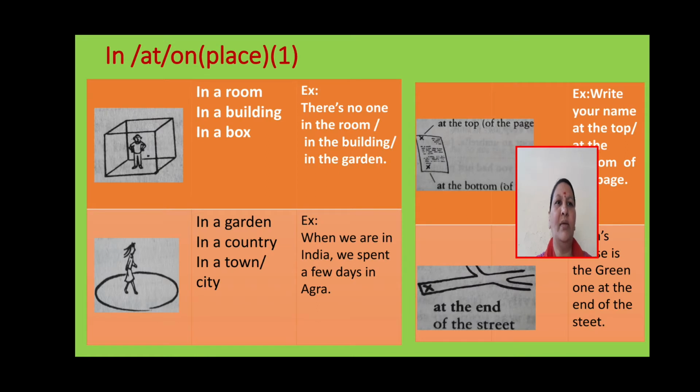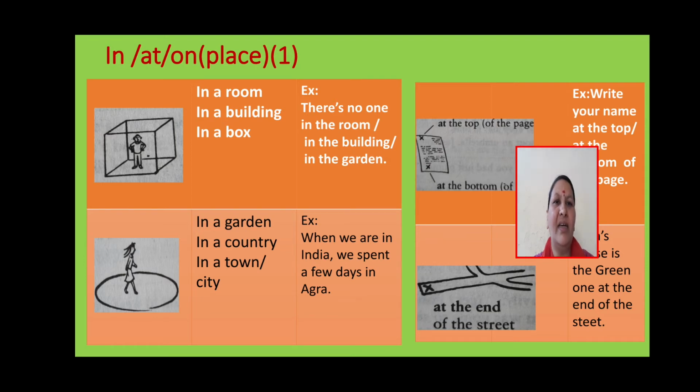So next one, here I am going to tell about this matter. In, at, on, place. In a room, in a building, in a box. For example, there is no one in the room, in the building, in the garden.